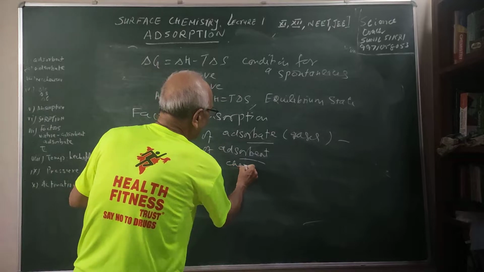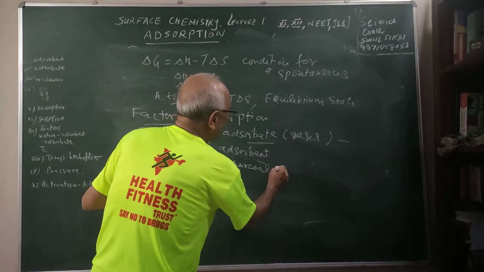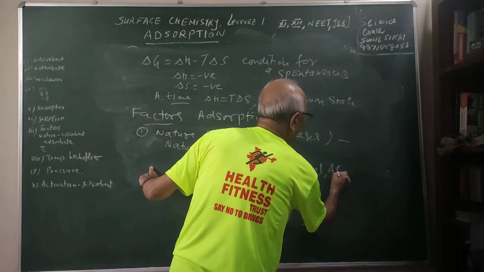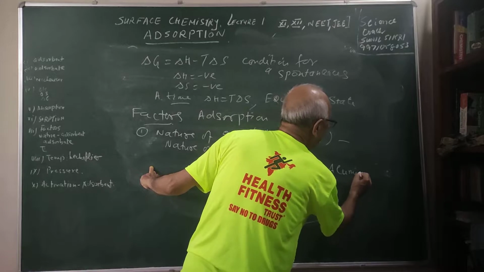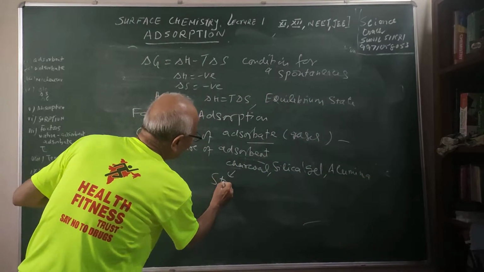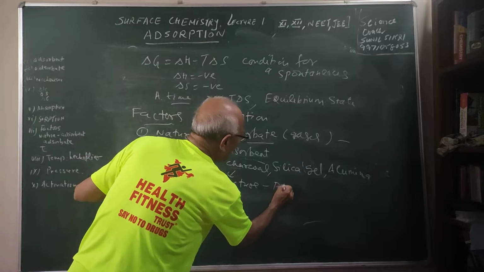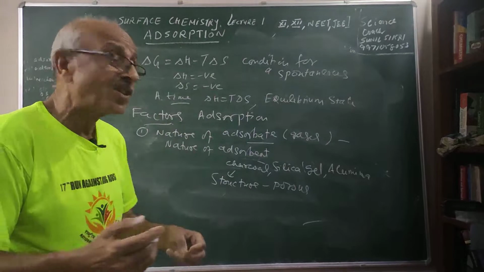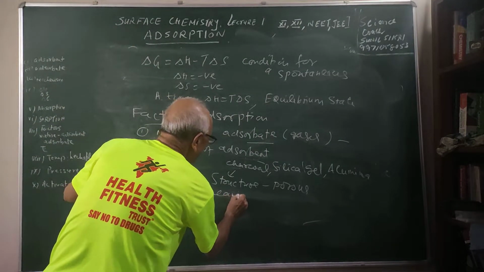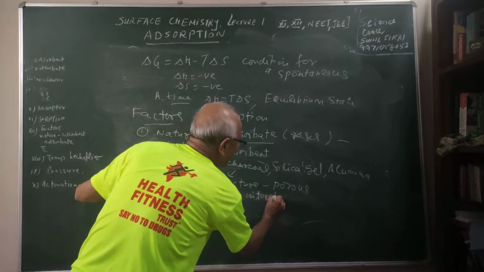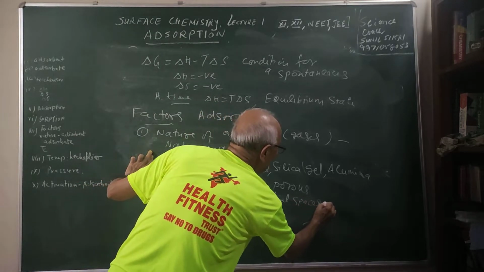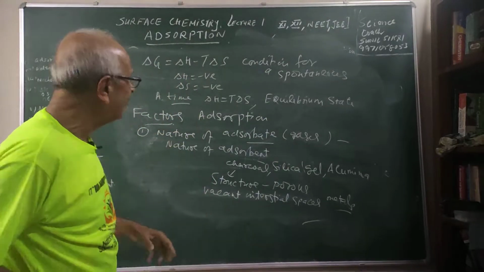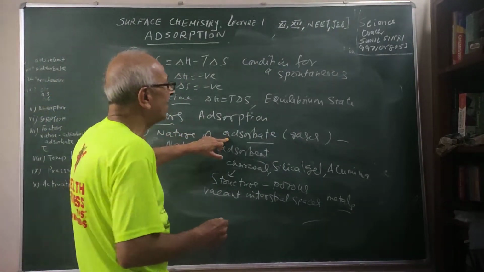As I said, charcoal, silica gel, or alumina are very good adsorbents because of their structure, which is porous. Certain metals may have vacant interstitial spaces in between them, and such substances are more likely to do adsorption. So the nature of the adsorbent matters.